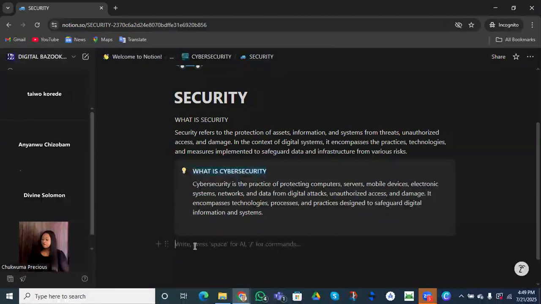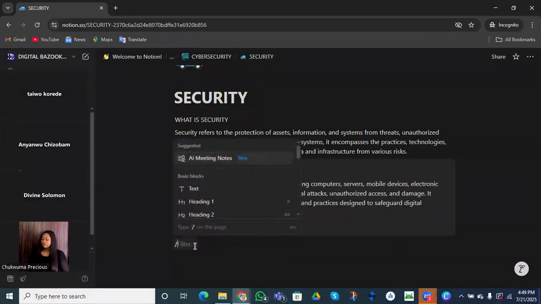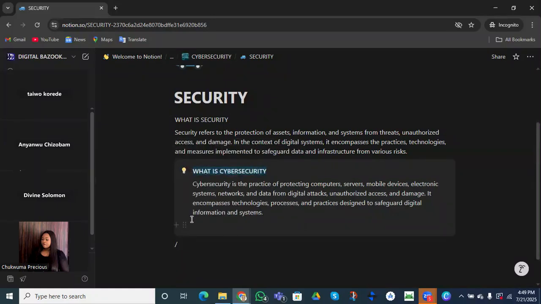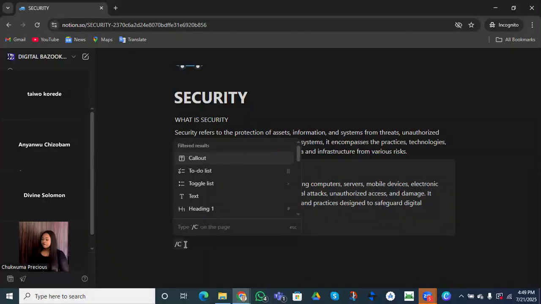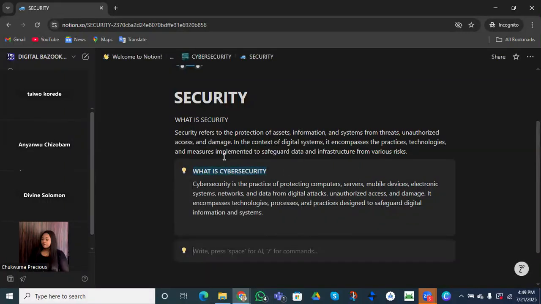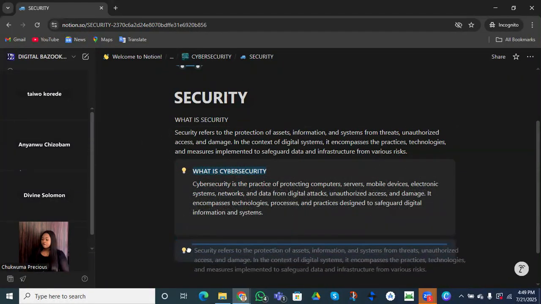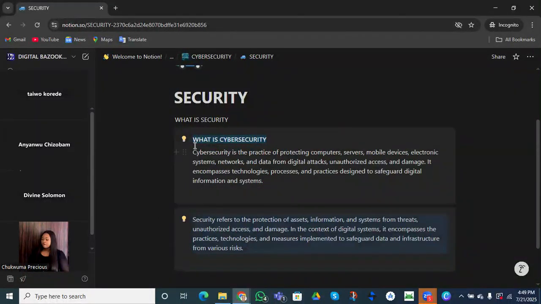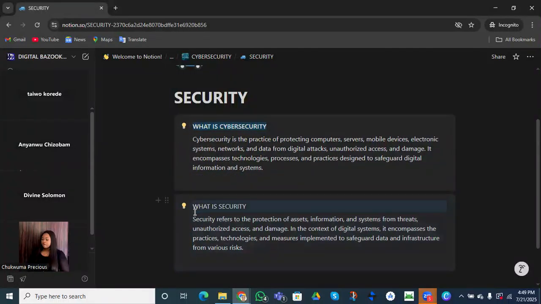How did I get to this? I used my slash button, right? Then I used a callout, then I click on callout. I have the callout block functions. Then I have to drag. Remember, it is a block. So I dragged what is a security and put it there. I drag the meaning of what is a security. Do you see how I'm organizing my work?